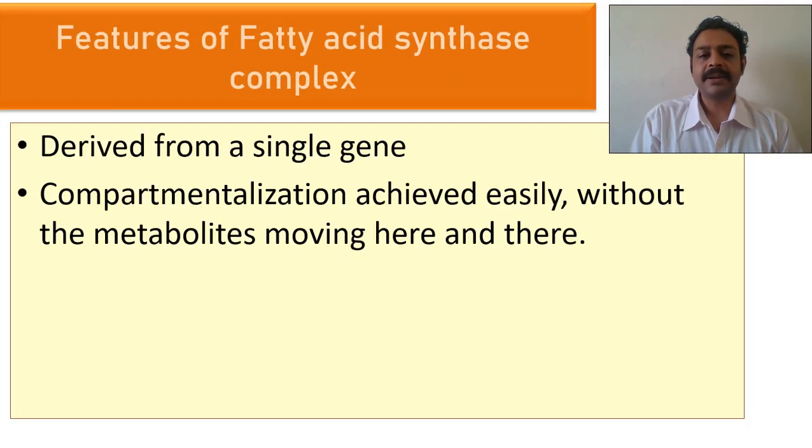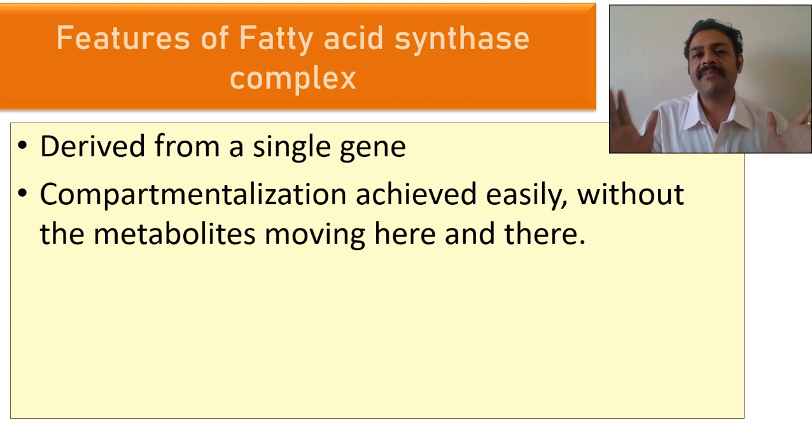And it is, as I told you, derived from a single gene. So what is the thing? I think in the electron transport chain you can see that all these are arranged in the inner mitochondrial membrane very close to each other: the cytochrome oxidase, cytochrome c, ubiquinone, and even the transporters. Why? So that the substrates and products can be easily transferred from one enzyme to another, so a compartmentalization is achieved. So that's why there is a single gene hypothesis here.